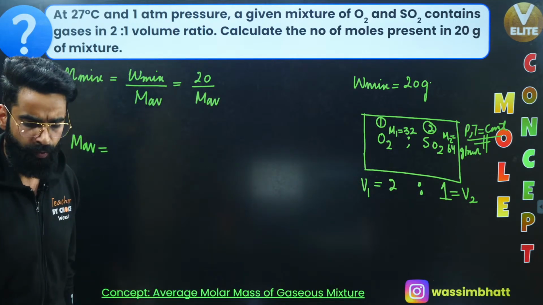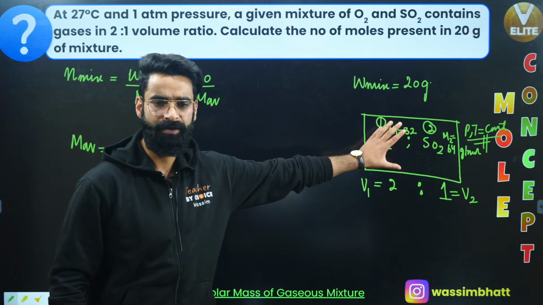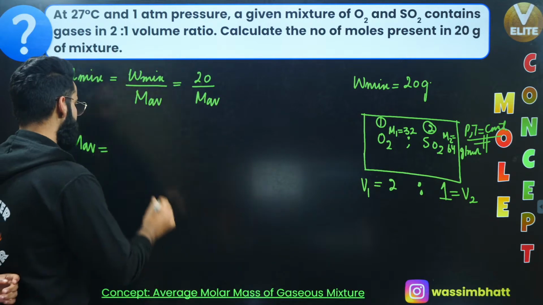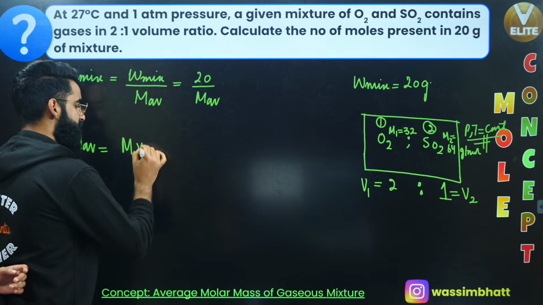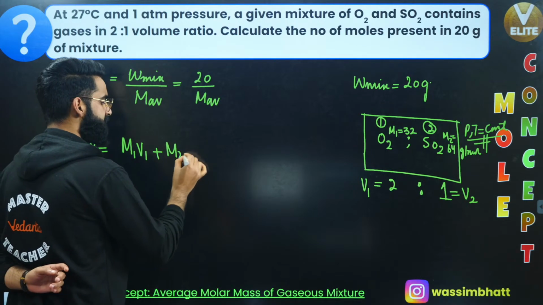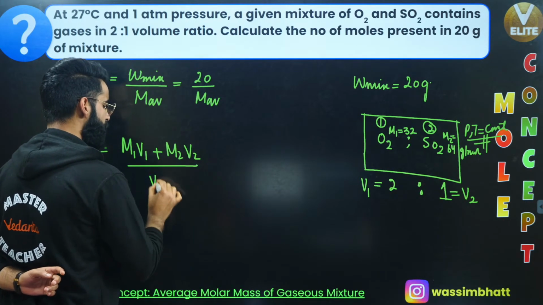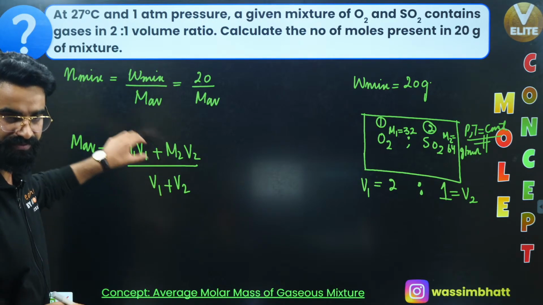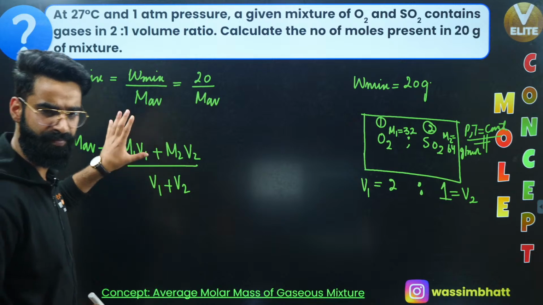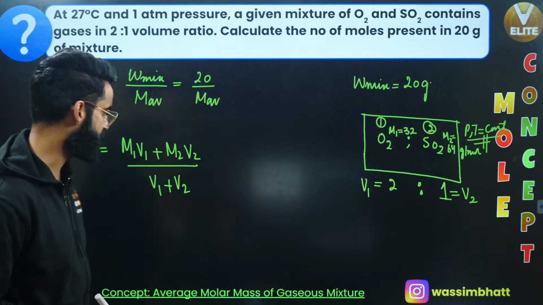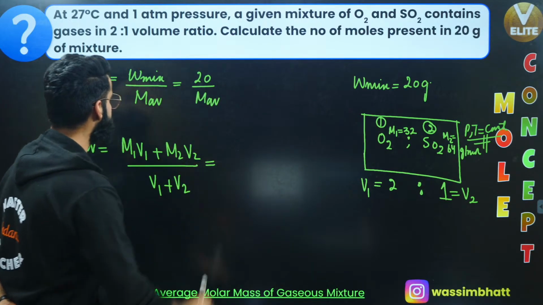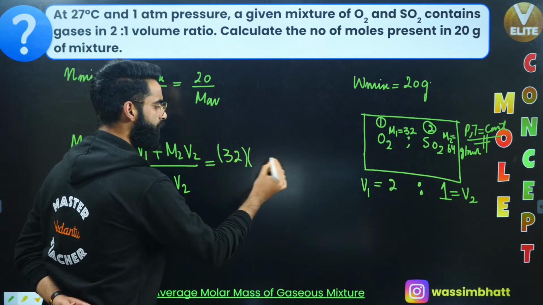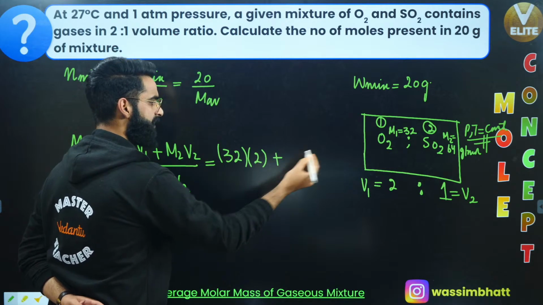Well, remember, whenever you are given a mixture of gas which is present at constant pressure and temperature, how do we calculate average molar mass of that gaseous mixture? It's going to be M1V1 plus M2V2 divided by V1 plus V2. As simple as that, right? This is the formula to calculate average molar mass of the gaseous mixture, which is present at constant pressure and temperature, right? What is the value of M1 which we have? The value of M1 is 32. What is the value of V1? Value of V1 is 2 plus M2 value.